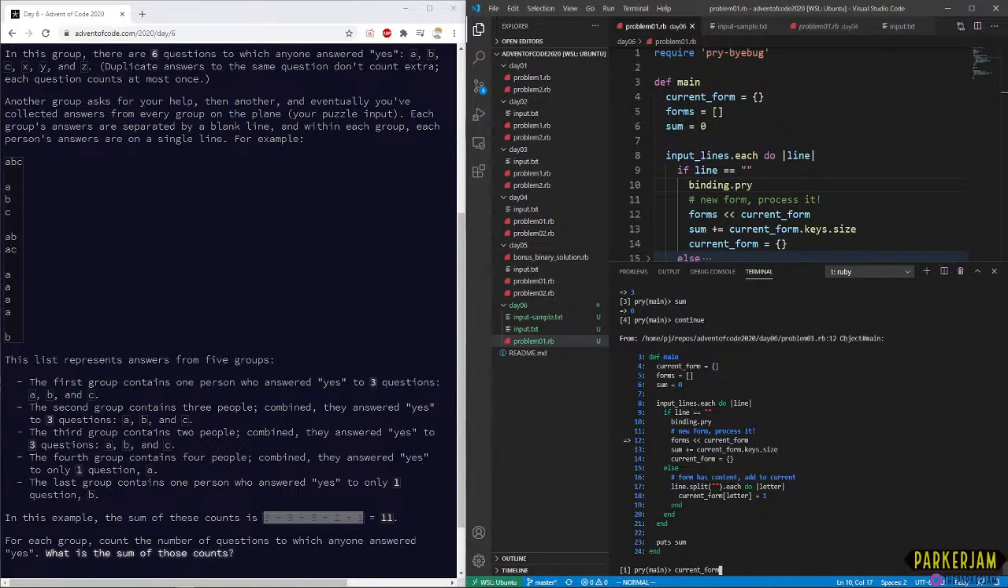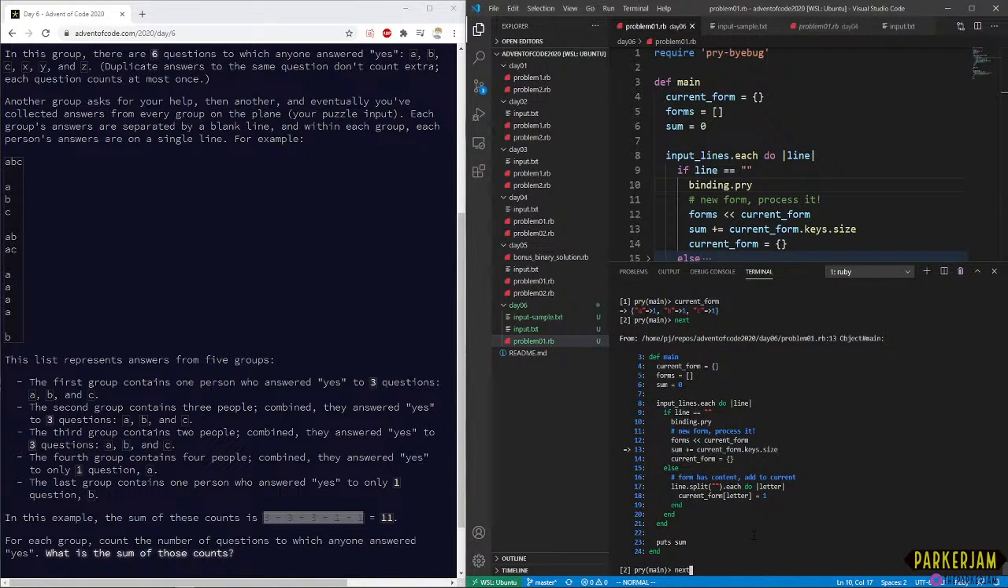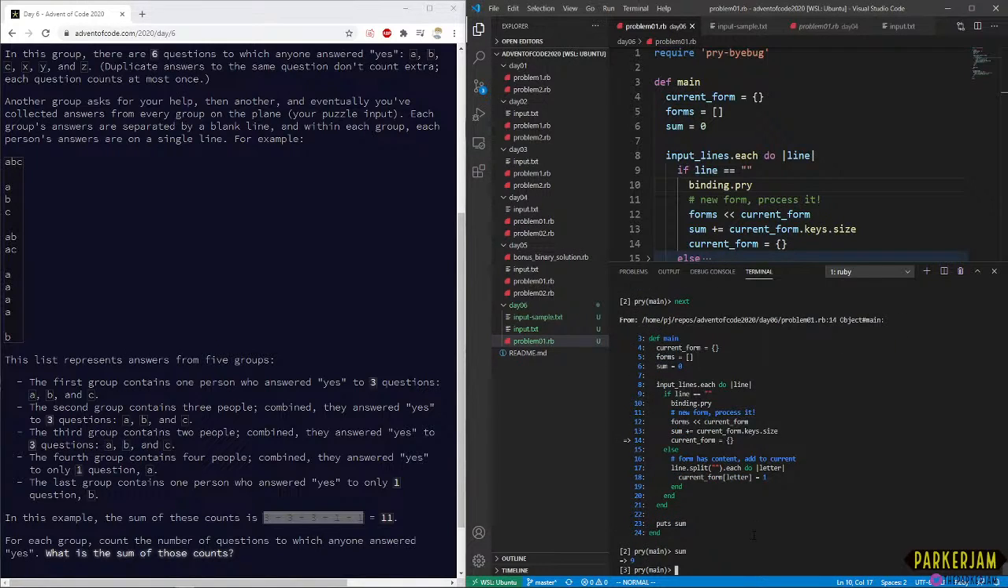Current form. We expect ABC again. That's exactly what we would expect. So we're on the third group. ABC. And so we should expect the sum to be 9 now. And the sum is 9. That's exactly what we want to have here. Okay, so let's continue.